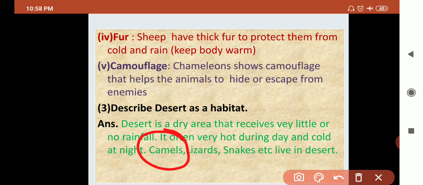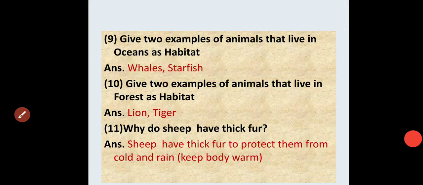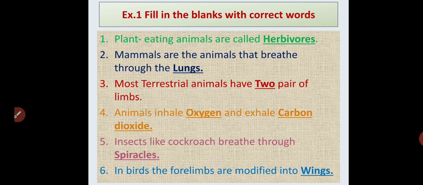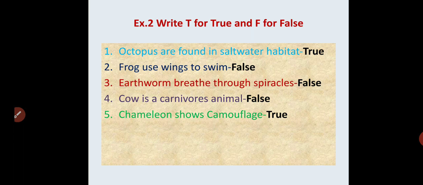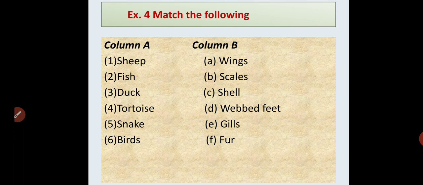It is an adaptation of the camels. So what we have solved today: first we started with the fill in the blanks. We have solved the 6 fill in the blanks, then 5 true or false, then match the following 1 and match the following 2.